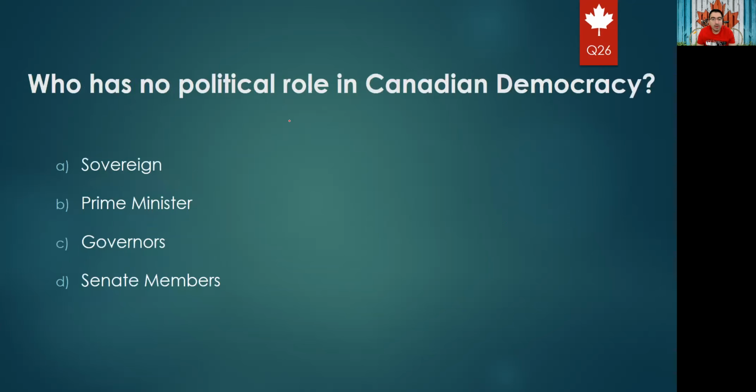Who has no political role in Canadian democracy? Sovereign, Prime Minister, Governors, Senate members. So no political role. He doesn't have any role in the government. He's just a symbol which represents the unity of all Canadians. If you know the definition of the sovereign, it's right. So the right answer will be option A, sovereign.